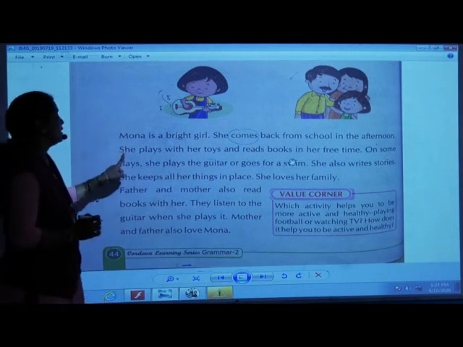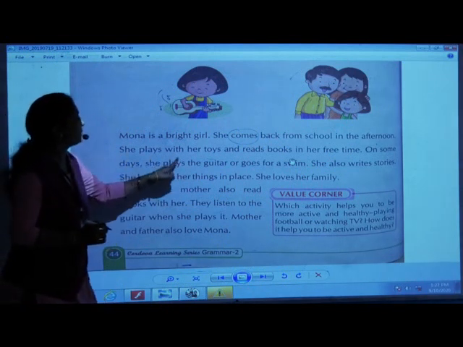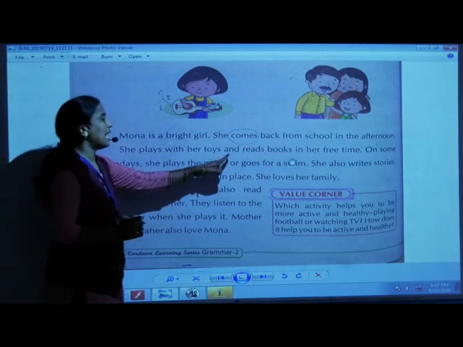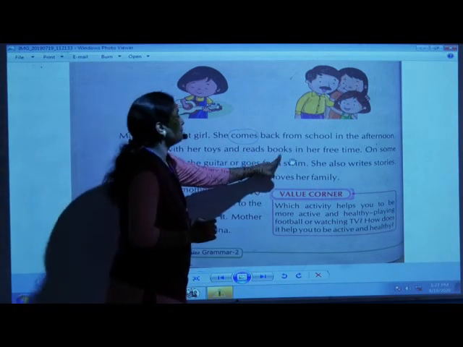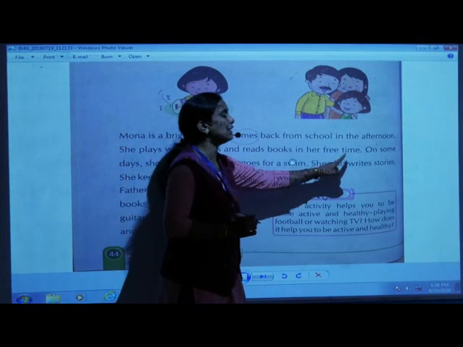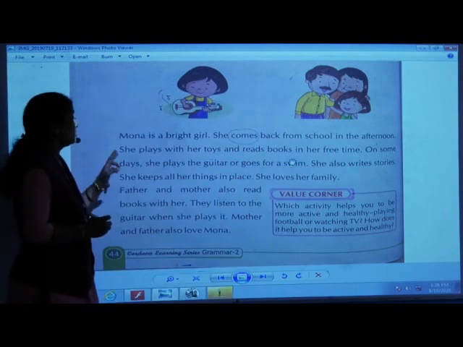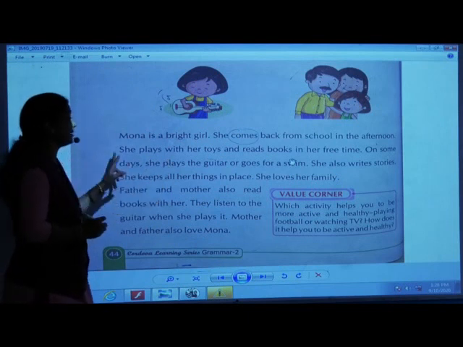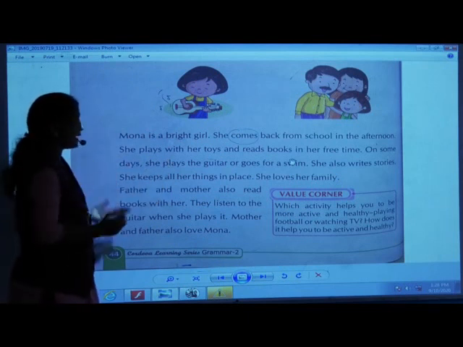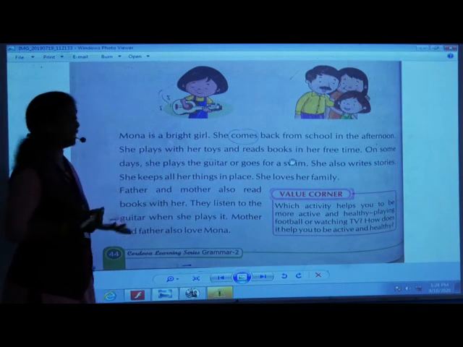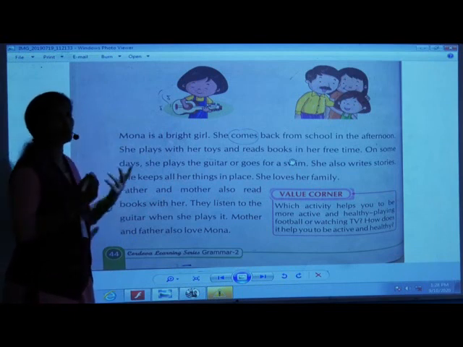Okay. She plays with her toys and reads books in her free time. Now children, just you read this sentence and you can tell your parents, or you can keep in mind which can be an action word or doing word.